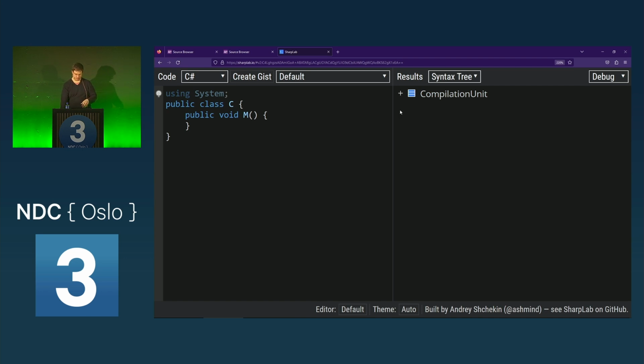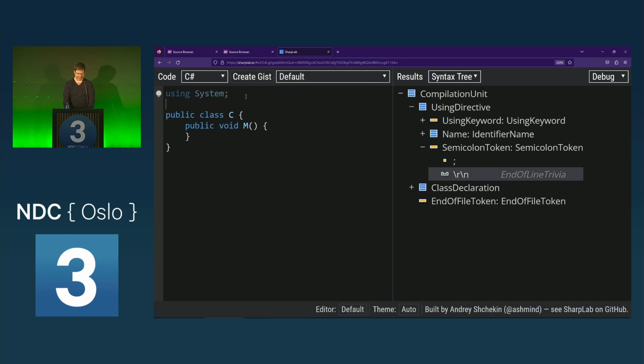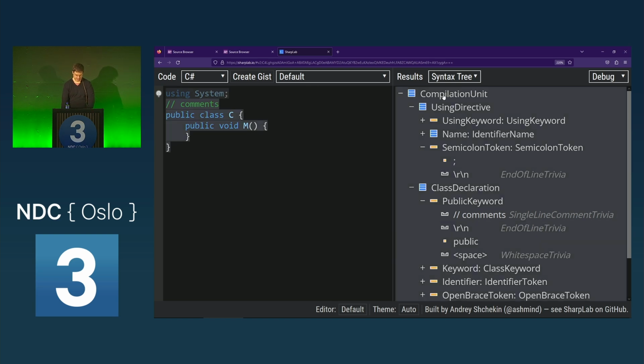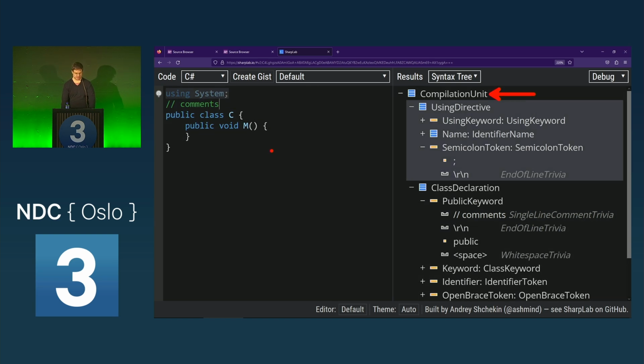It's now a tree which has nodes and tokens and trivia, where a node has children, tokens are terminal, they are leaf nodes, and trivia is something that has no influence on the compilation, something that is not part of the IL code, such as comments. We don't find comments in the IL code. So at the top, we have a compilation unit, which is basically this entire document.